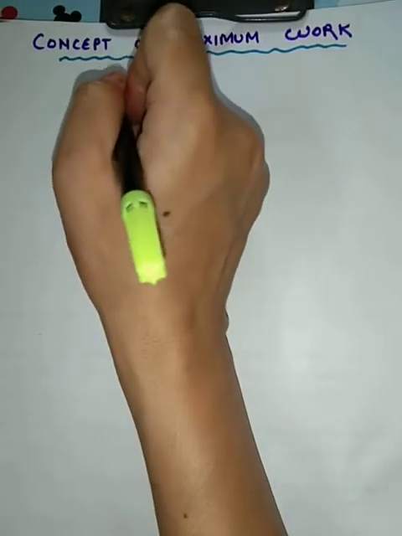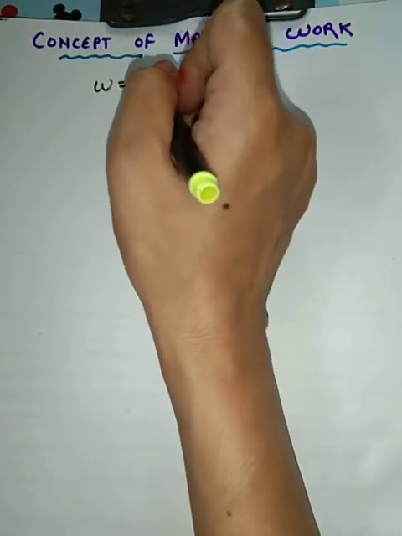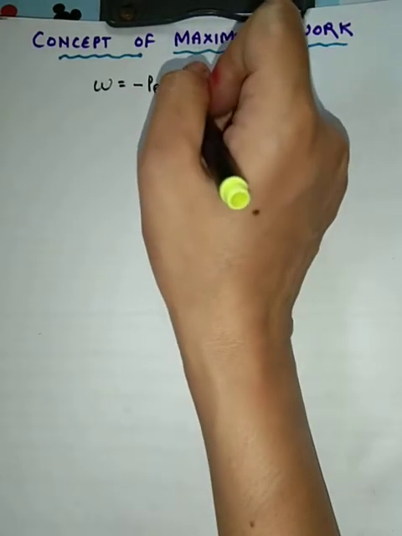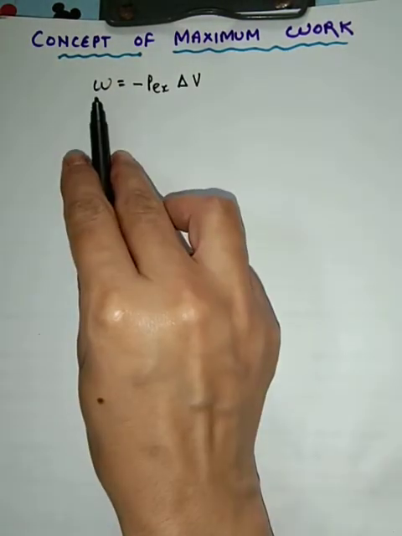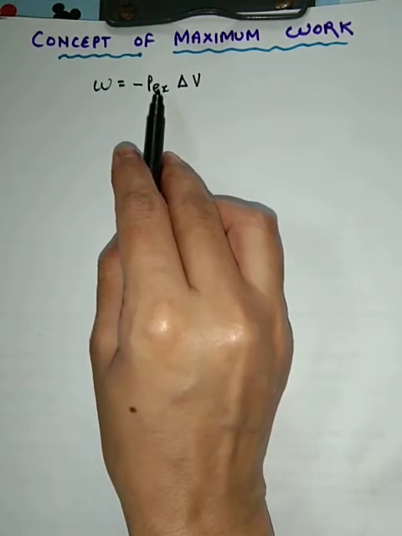Well, we have seen that the work done in isothermal expansion was given by W equals minus P external into change in the volume. I hope you remember that this was the external opposing force which was applied by the movable piston in a cylinder. Now, this expression shows that the work depends upon the external opposing force which is given by P external. The amount of the work which is performed by a system depends upon the opposing force. The greater the opposition, more the work will be done by the system.